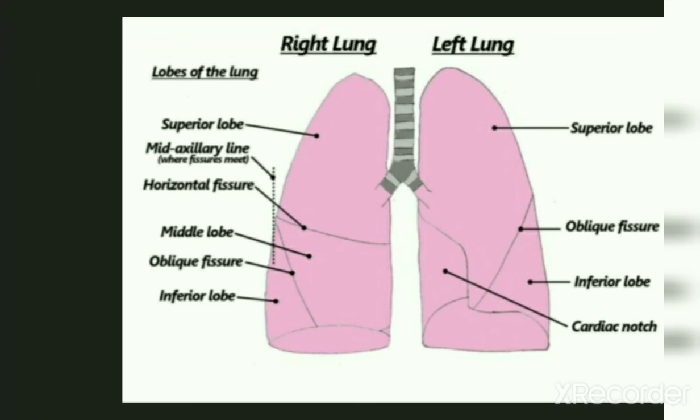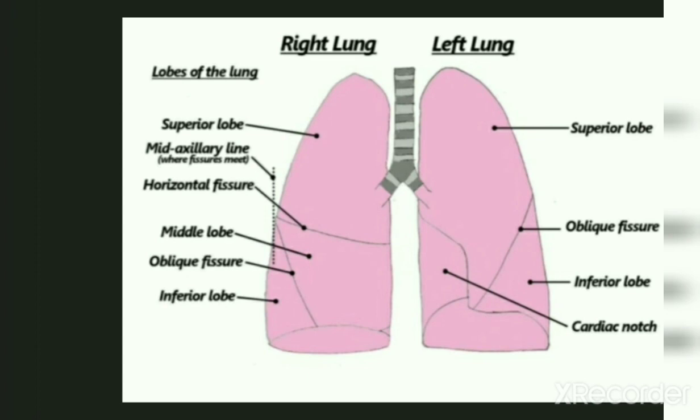In this figure you can see the right lung having two fissures, that is the horizontal fissure and the oblique fissure, and three lobes, that is the superior lobe, middle lobe and inferior lobe. And the left lung has two lobes, that is the superior lobe and inferior lobe, and one fissure, that is the oblique fissure. So mostly the apex is the highest point of the lung, extending into the thoracic inlet.